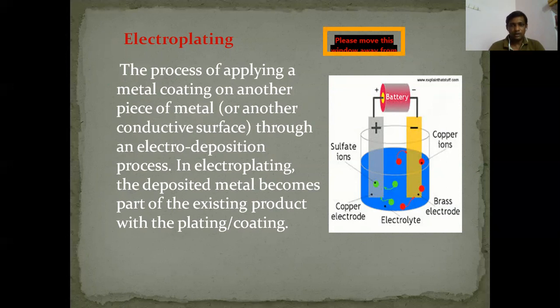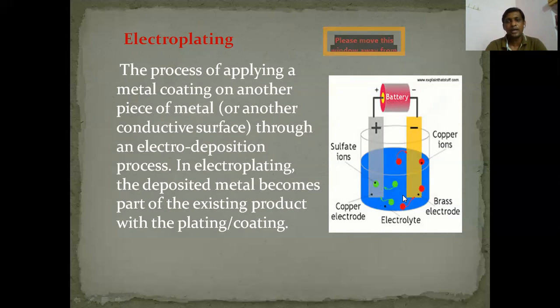Keep them in the solution and connect them to the battery. After some time, you are going to see a gold color plating present on the iron nail. That gold color plating is the copper, and the blue color will change to a light green color, because the copper is plated on the iron nail. That is on the negative side. This process is called electroplating. These are the two iron nails I'm taking, and this blue color solution is the copper sulfate solution.